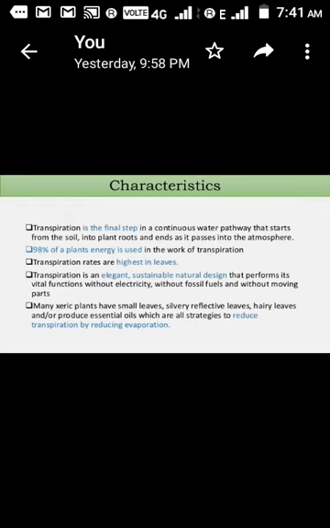Transpiration is an elegant, sustainable, natural design. This is all done without consumption of any electricity, fossil fuel, all those things. This is not our concern.